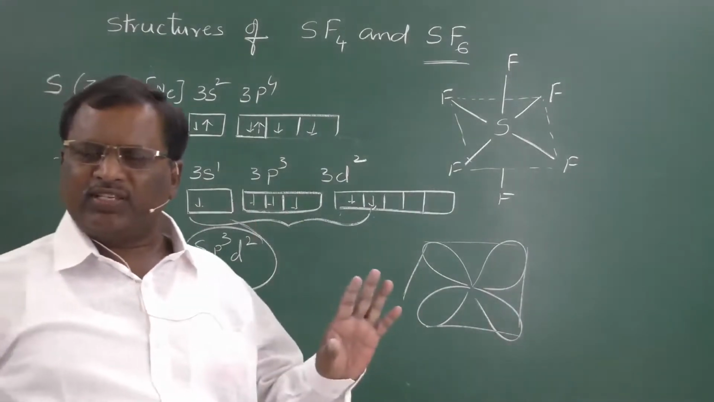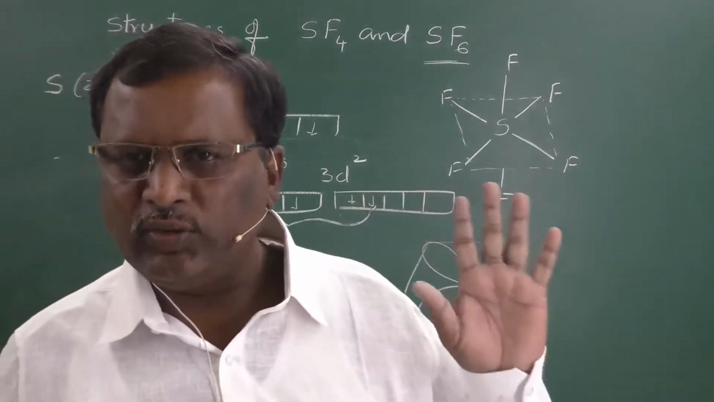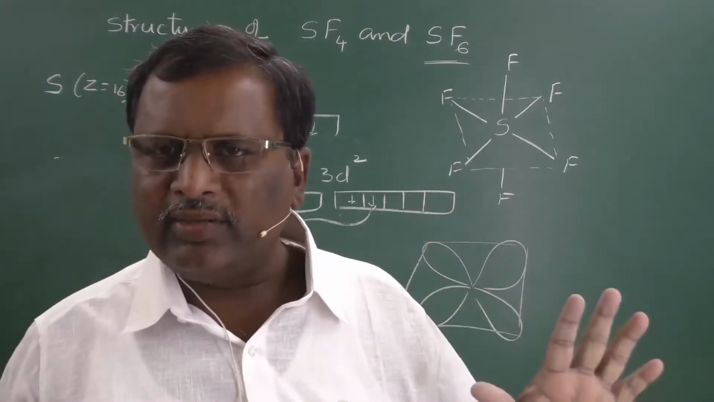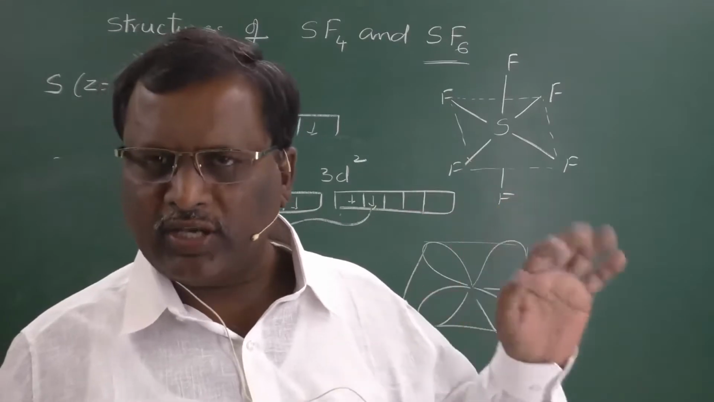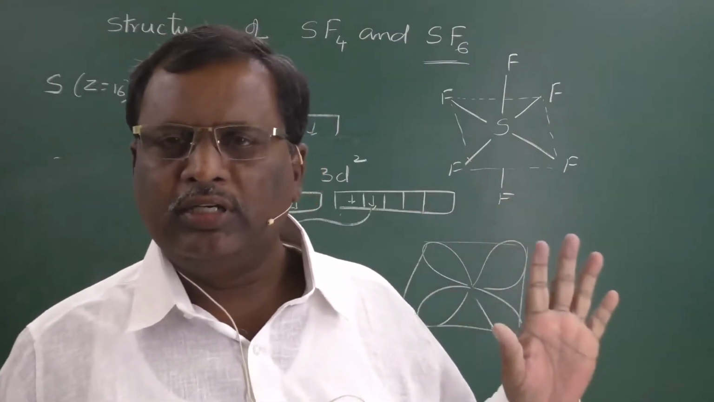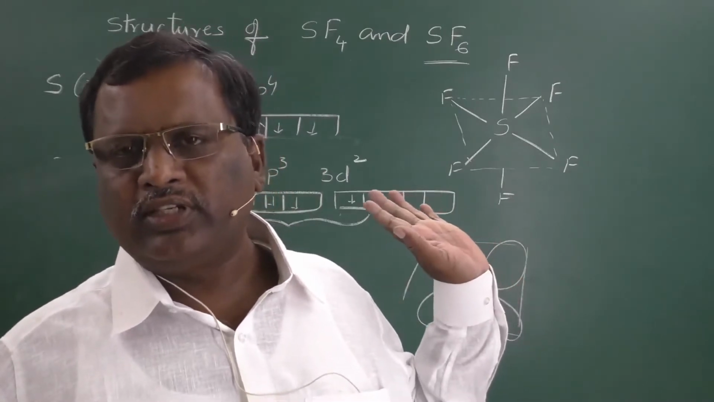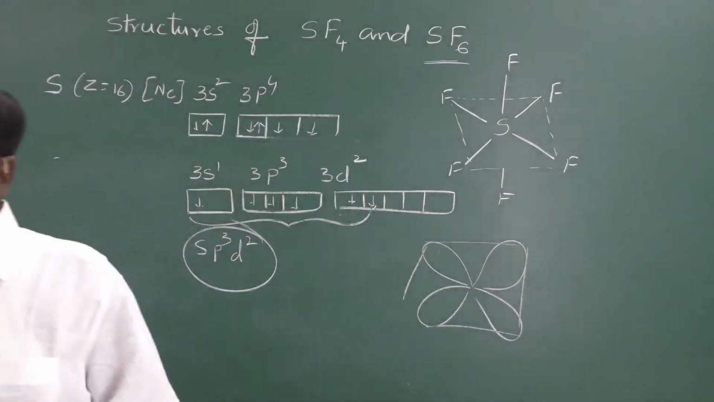So in SF6, hybridization of sulfur is sp3d2. Shape of the molecule is octahedral. Bond angle is 90 degrees. These are the things that you have to remember while writing the answer for this type of questions. So these are the structures of SF4 and SF6.